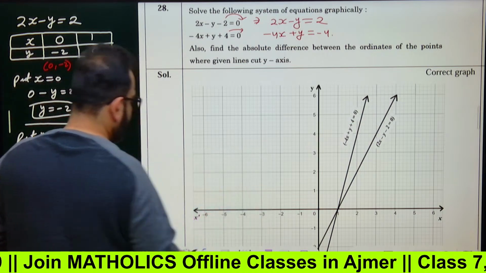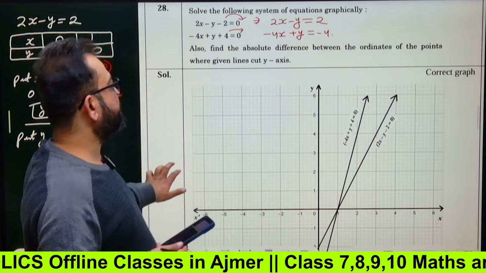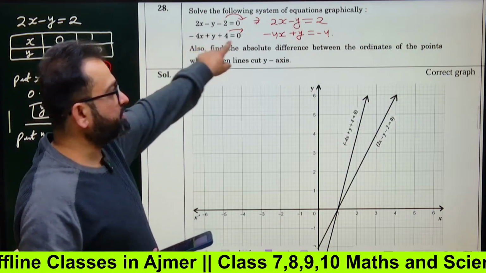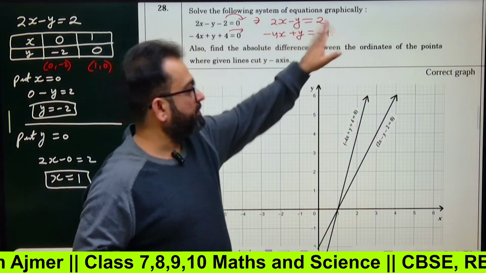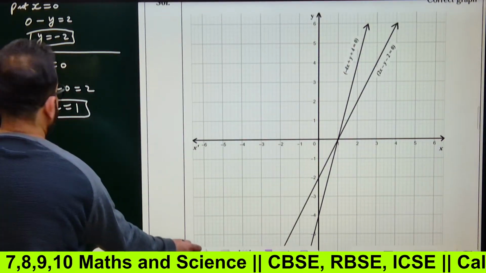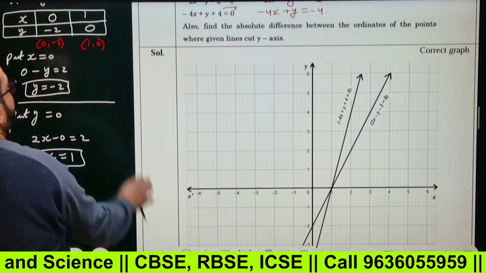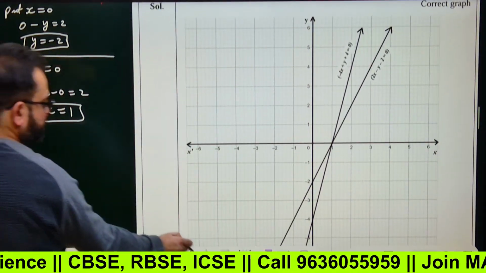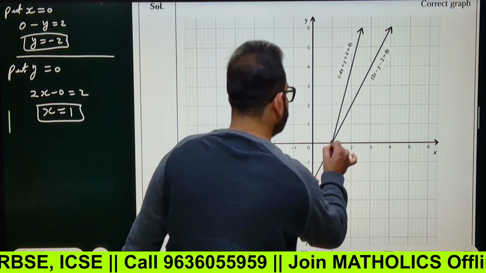Now when you look at this graph, you just need to plot 2 points. For the second equation, you are going to do it yourself: for y 0, x will be 1, and for x 0, y will be minus 4. For the first equation, the points are 0 comma minus 2 and 1 comma 0. Here is 0 comma minus 2, and here is 1 comma 0.